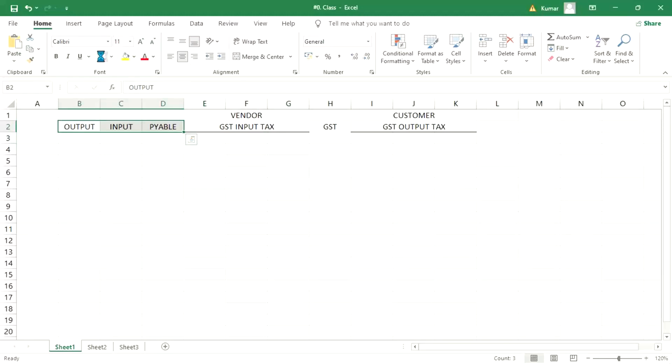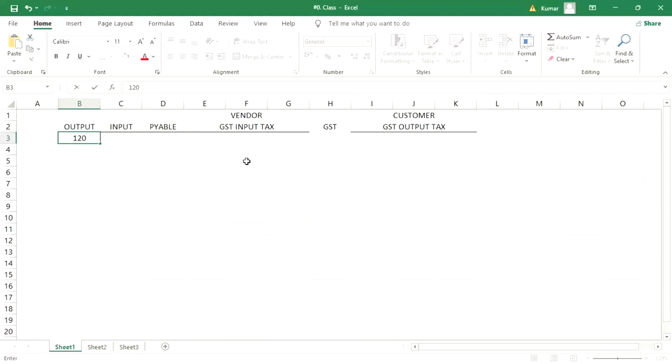Simple logic is there. Let's suppose we have received 120 rupees or 100 rupees from customer, and Tata Motor has already paid GST 80 rupees to the vendor.